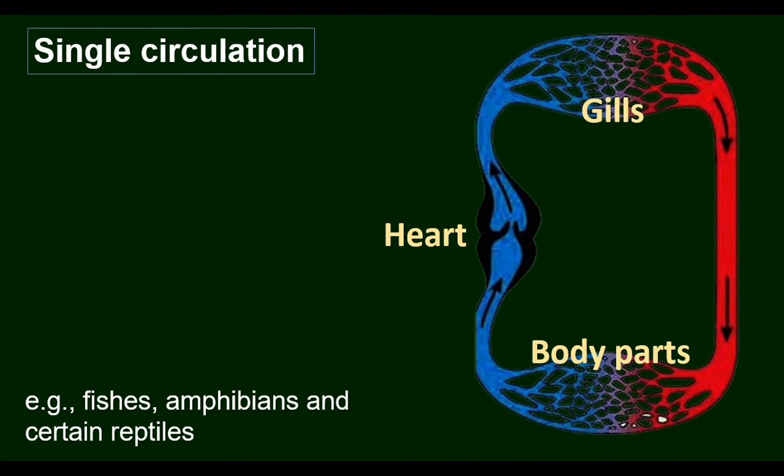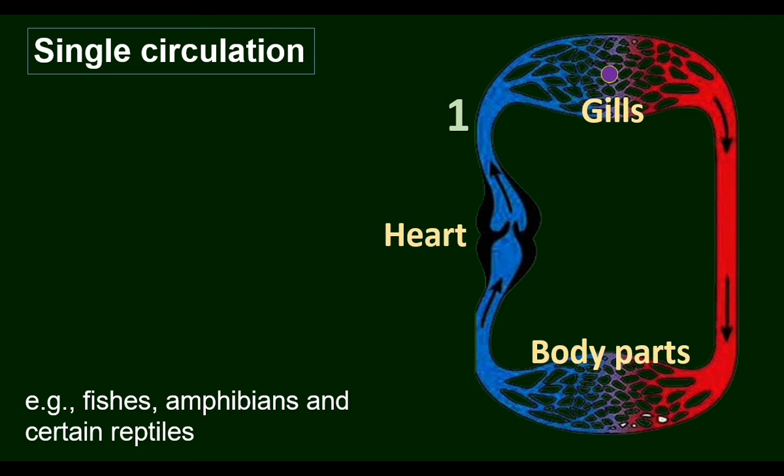Let us see what is single circulation. Single circulation is seen in fishes, amphibians, and certain reptiles. Let us take fish as an example. Fishes have two-chambered hearts. In fishes, from the heart, blood is pumped to the gills. You know, the gills are the respiratory organs of fishes. In the gills, oxygen is added to the blood.